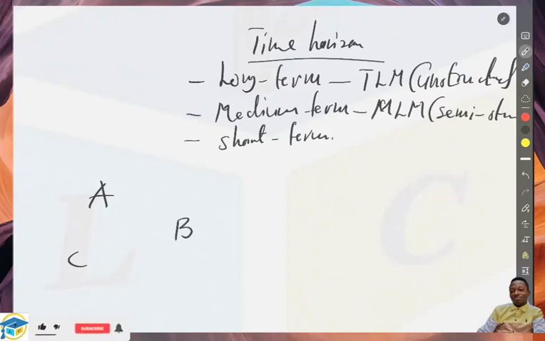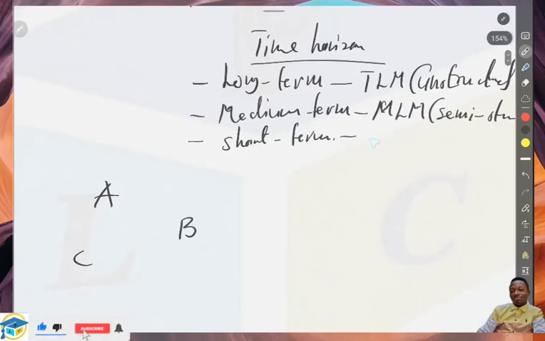Talk about the sale they want to achieve for a particular period. This kind of decision can be achieved within a short-term period, and they are made by operational managers. So we call them the lower level management, or the operational managers. They are those who make short-term decisions. For example, if they want to know the sale they want to achieve for a particular week or month, or the new product they want to introduce to the market by undertaking a survey and those kinds of things, then we are into a short-term forecast.